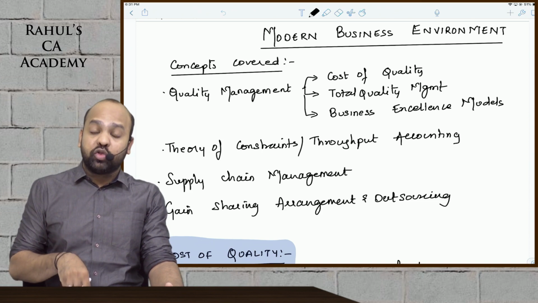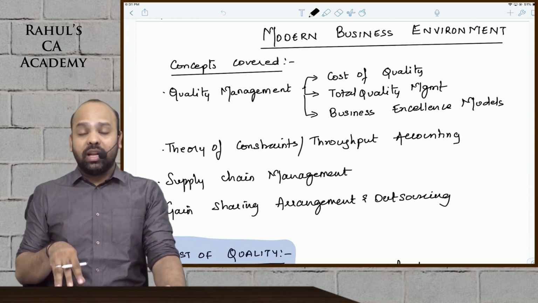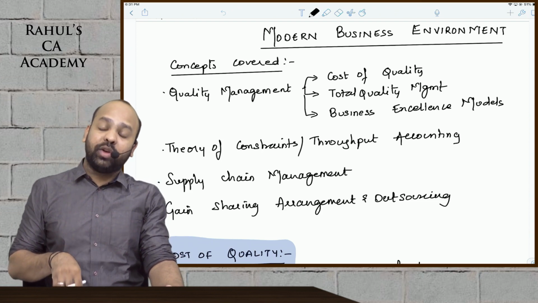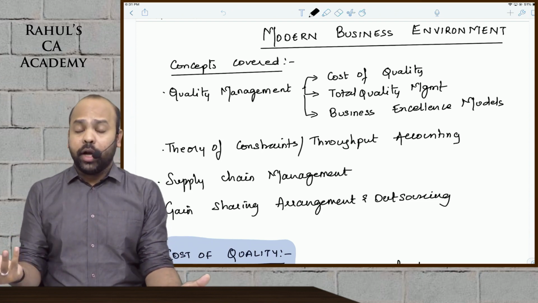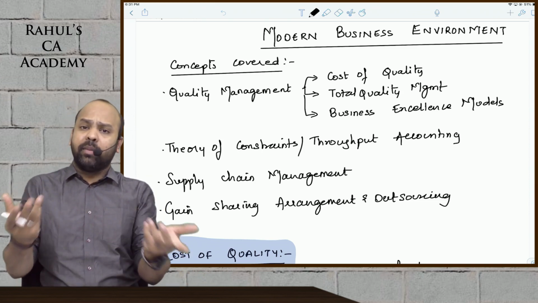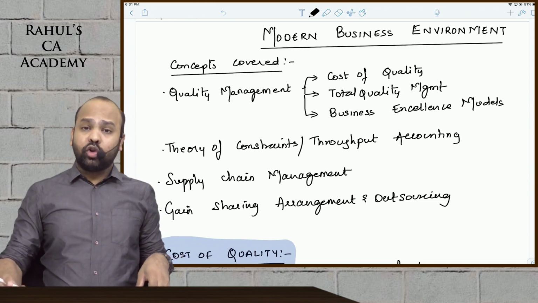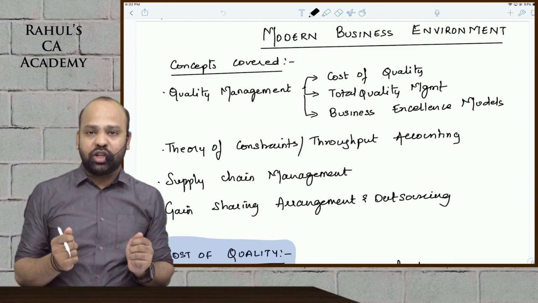Earlier, the seller used to determine the quality that he would provide to the consumer. The seller used to determine the price at which he would provide the product to the customer. It was based on the cost of the product. Cost plus margin would become the selling price of the product. So every term was dictated by the producer, the manufacturer, the seller.